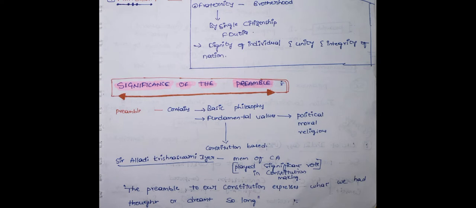Coming to the significance of the preamble. Actually, the preamble contains the basic philosophy and basic structure of the constitution. So we can say all the fundamental values are under the preamble only. This is also known as the constitution's base.